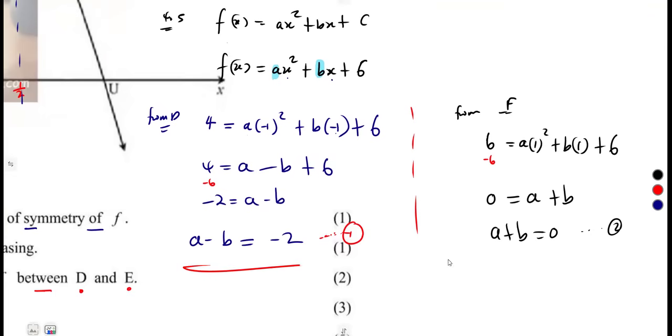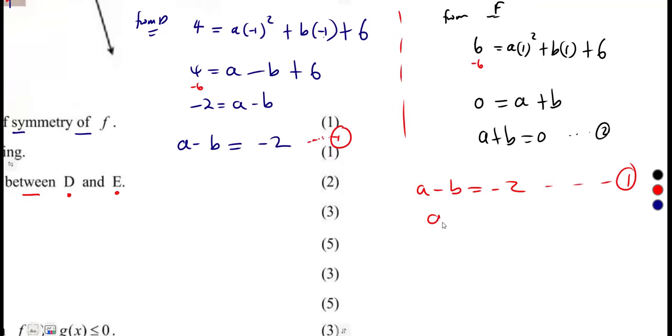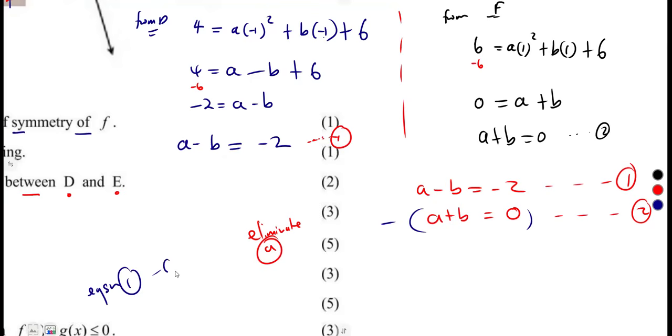So that is it. Either you're going to use substitution method, elimination method, guys, any method that you want, you can use it to determine the values of a and b. So in our case here, I can even just eliminate, all right? Using elimination, I can eliminate a by subtracting equation 2 from equation 1. That's equation 1 minus equation 2. a minus a, that's a 0.